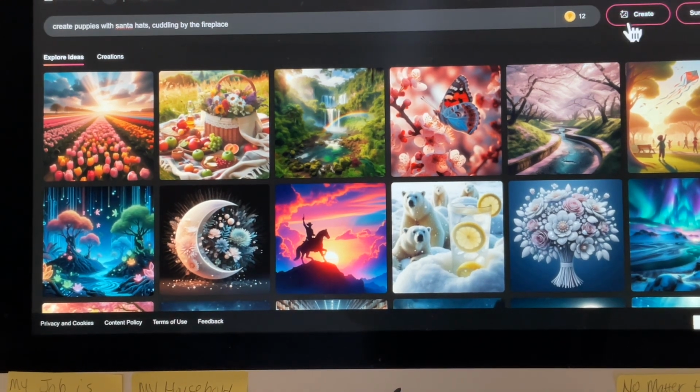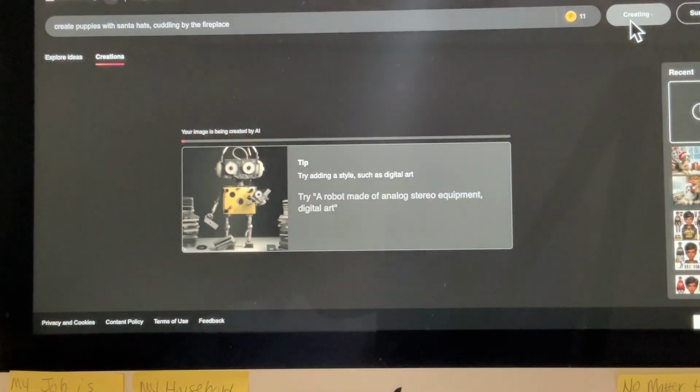So let's go here and press create and let's see what we get, y'all, okay? It's taking a few minutes. Your image is being created by AI.